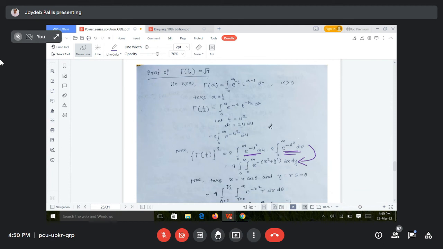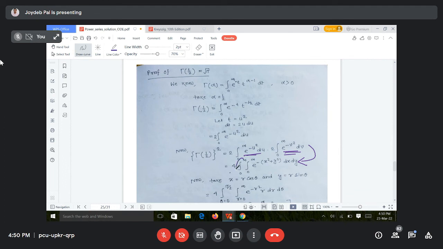But you can keep it in the form of u and v, no issue. If I keep it in the form of u and v, it will be e to the power minus u square plus v square du dv, right? So I can write it e to the power minus x square plus y square dx dy.